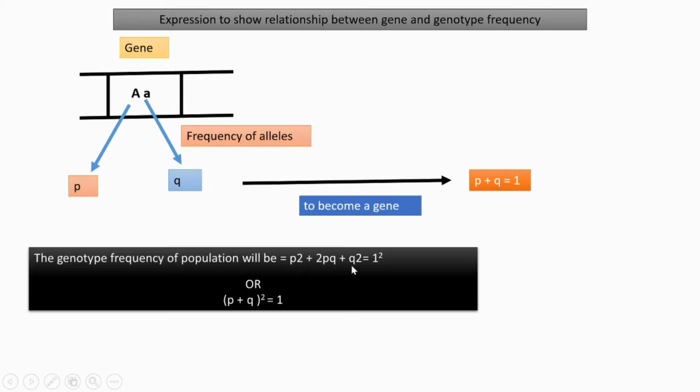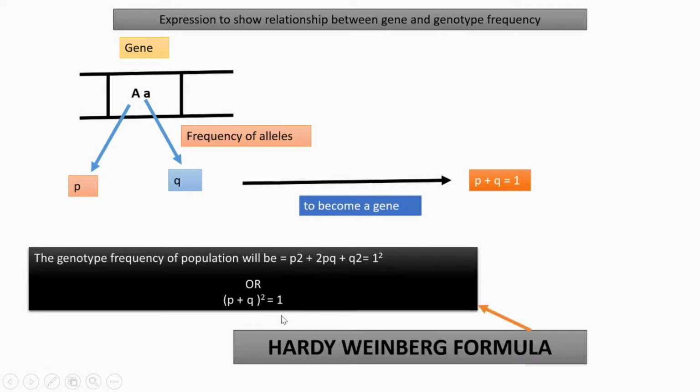P square plus 2PQ plus Q square is equal to 1 square, for a genotype. Then coming to gene, this is 1 square. When considering a single gene, it will become P plus Q the whole square is equal to 1. This is the Hardy-Weinberg formula. So simply it is a relationship showing the relationship between gene and genotype. Okay, clear. It's very important.